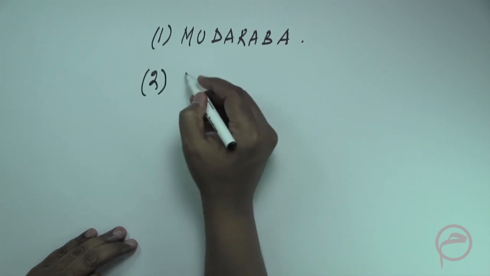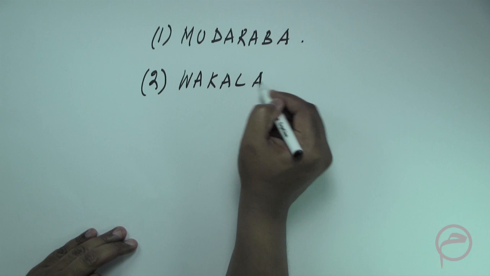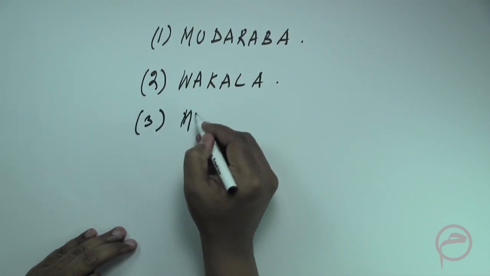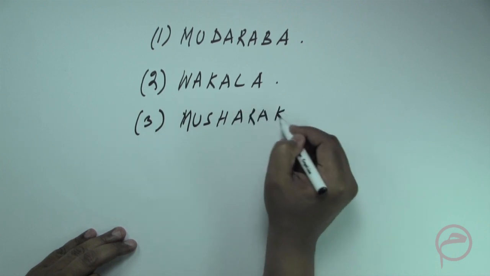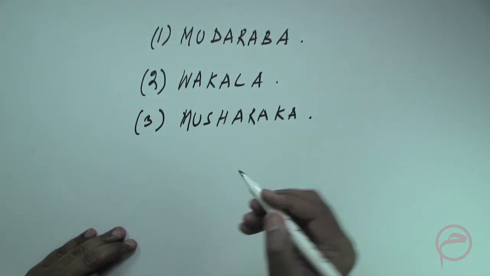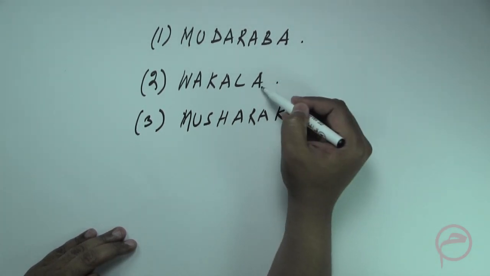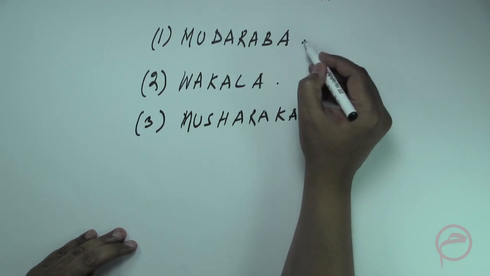The second could be a Wakala structure. And the third could be a Musharaka structure. Mudaraba, Wakala, Musharaka.